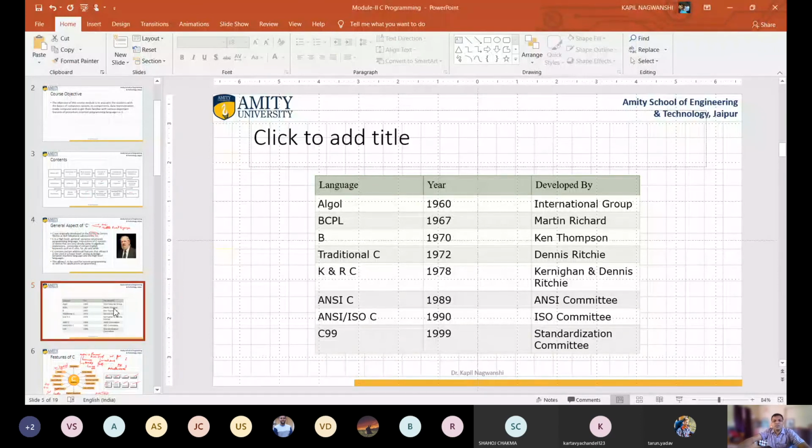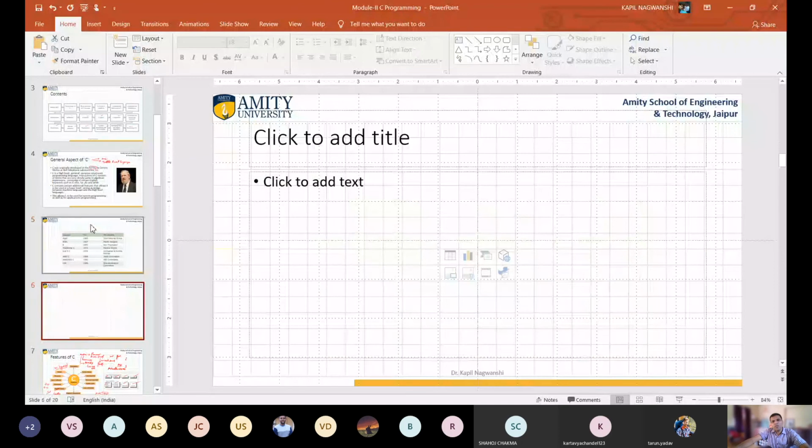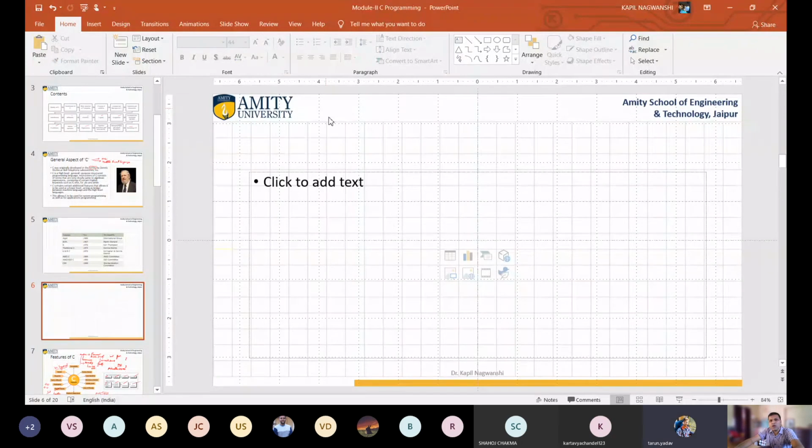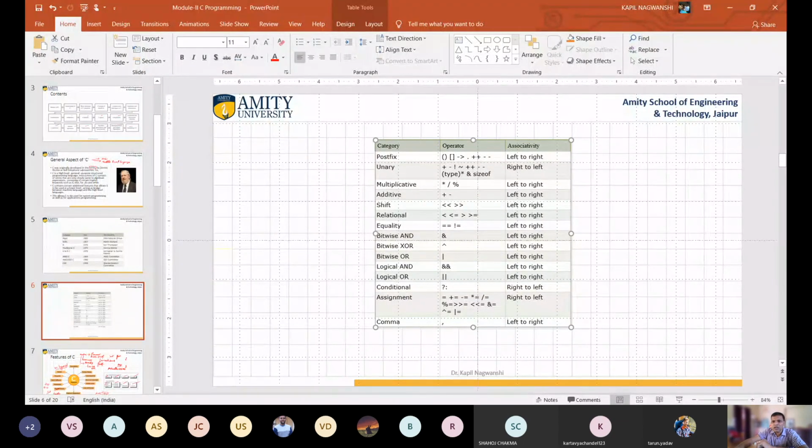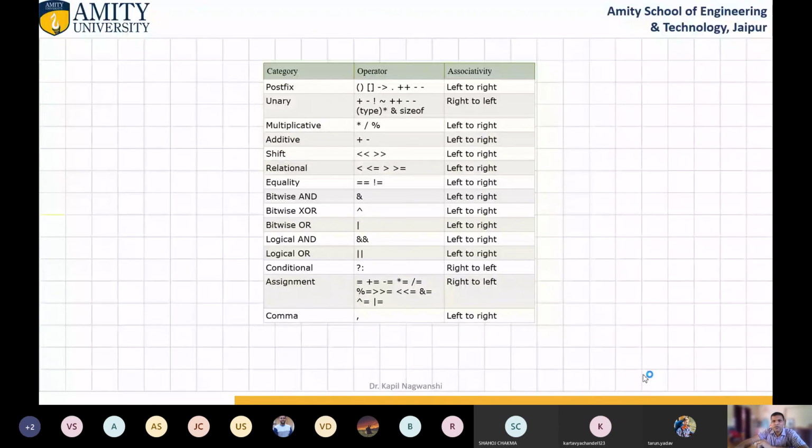Precedence means you have the BODMAS rule. Do you know the BODMAS rule? Yes, sir. So likewise, because it operates over operands, similarly with these operators there are several rules. So these are the operators, and its precedence is given.